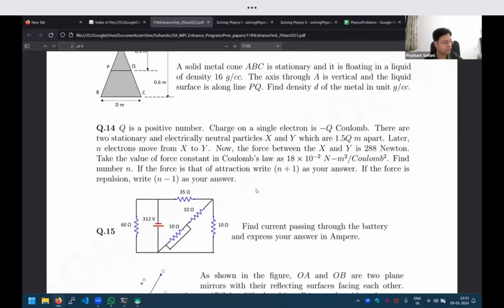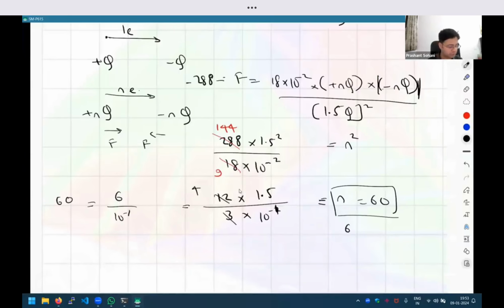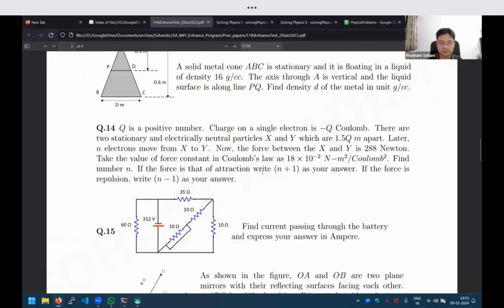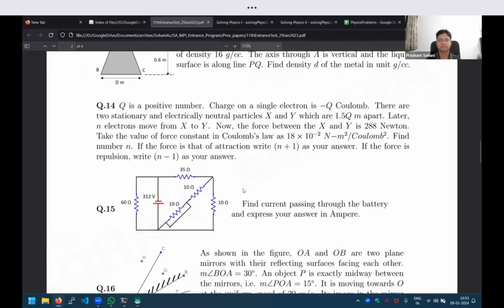So here we know the force is attractive. The two objects are going to attract. So we have to write n plus 1. So we have to write 60 plus 1. So the answer you have to write is 61. Okay, so that is the answer, 61. If the force was repulsive, they would ask to write 60 minus 1, 59.